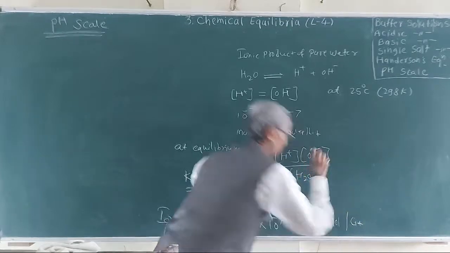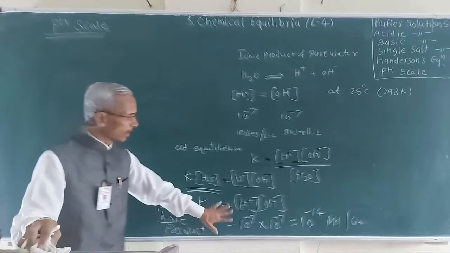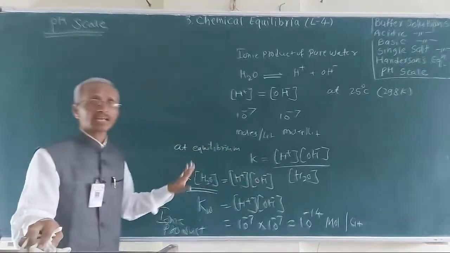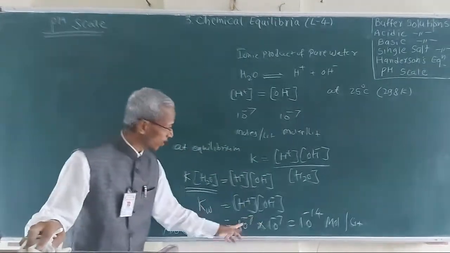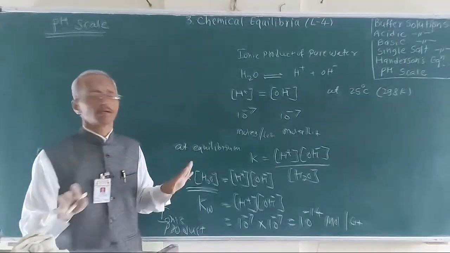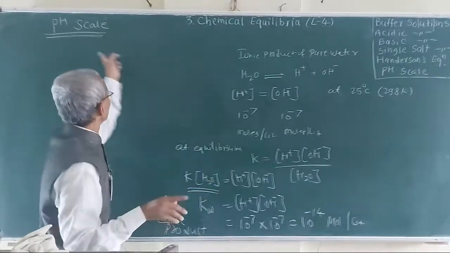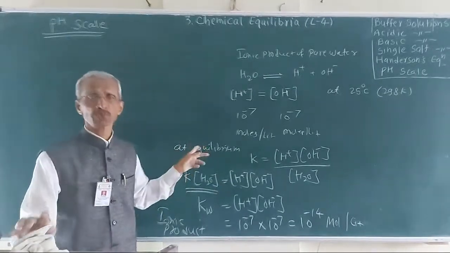Now, consider the pH scale. How is the concentration of H plus ion or OH minus ion expressed in a simple form? For this the pH scale is used.